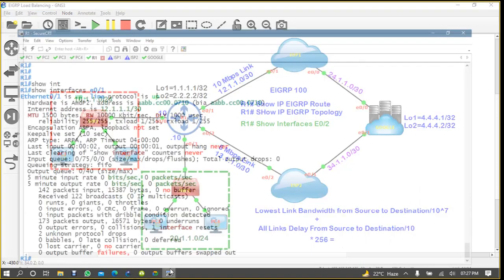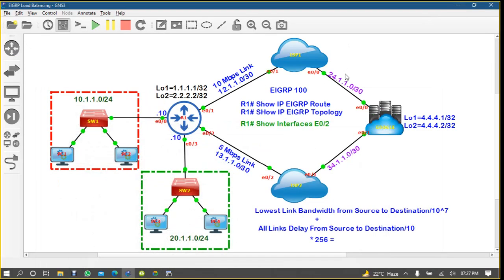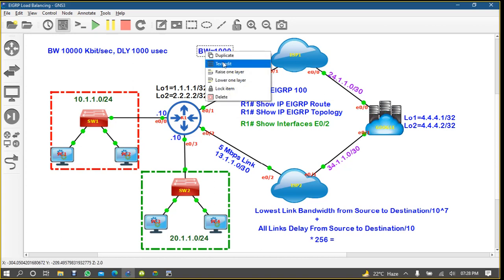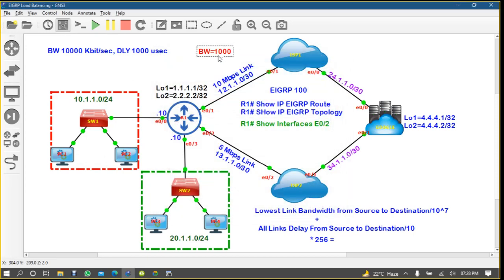Let's come here. R1 interface E0/1 and E0/2 are the same link, so bandwidth and delay are the same. Copy, paste it here. The link is also the same here, so here is also 1000 bandwidth. Here is also 1000, here is also 1000.